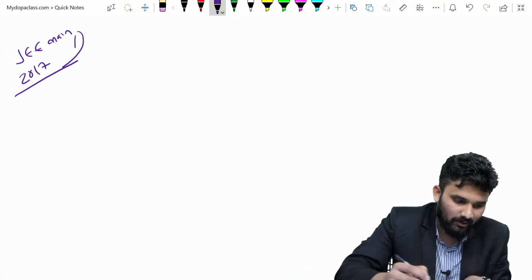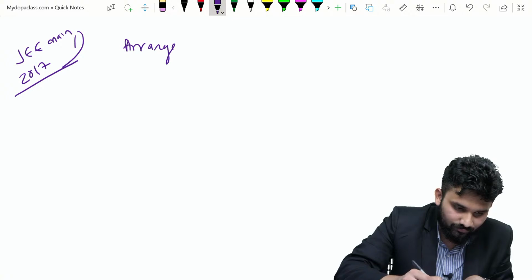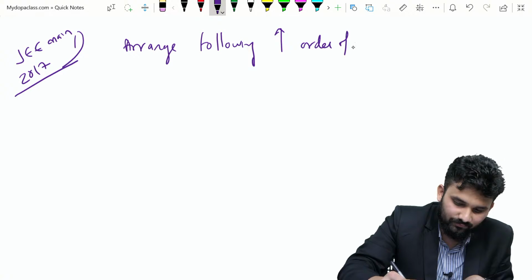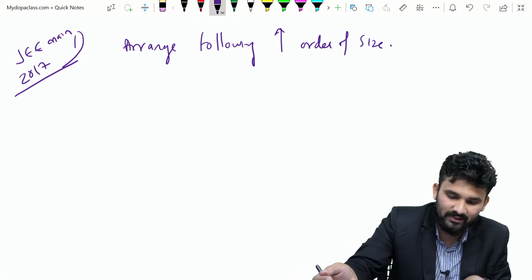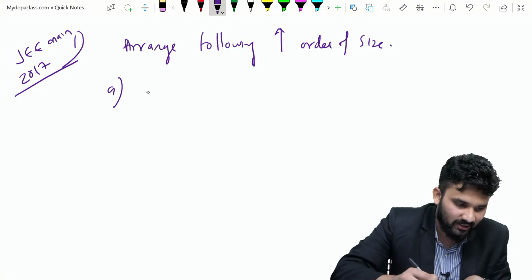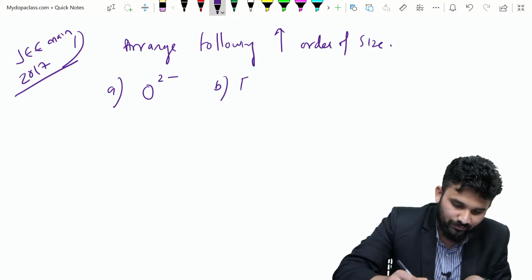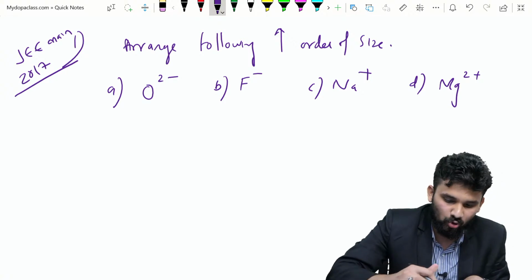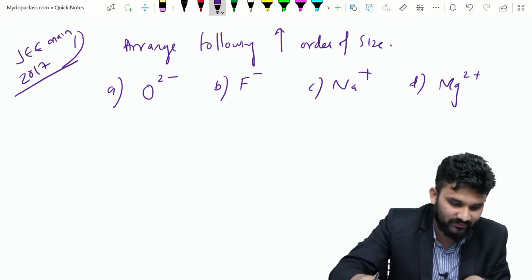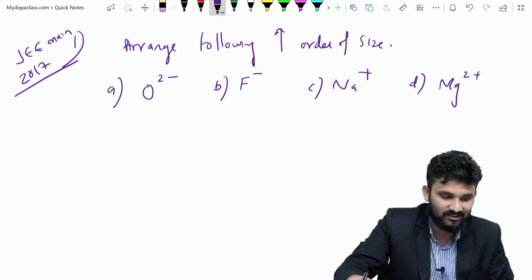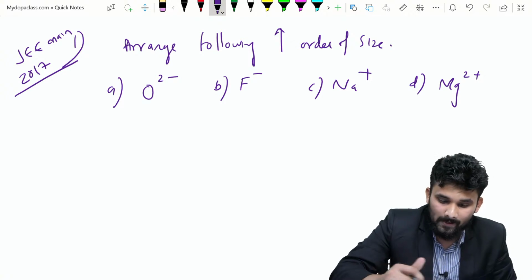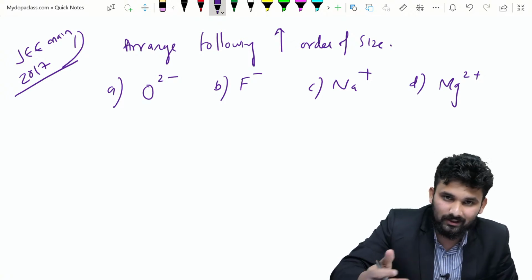Arrange the following in the increasing order of size. I am putting the options here: A is O2 minus, B is F minus, C is Na plus, and D is Mg2 plus. Which of the following has maximum radius? These are all isoelectronic species, so you can apply the above rules.